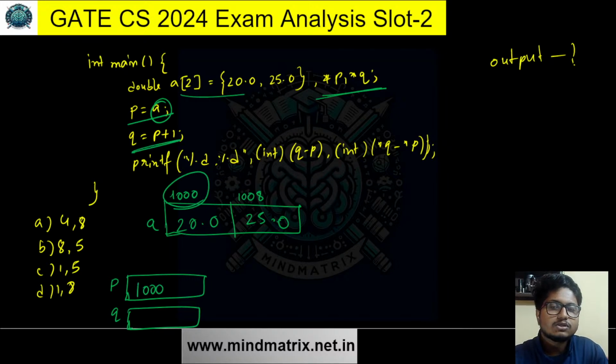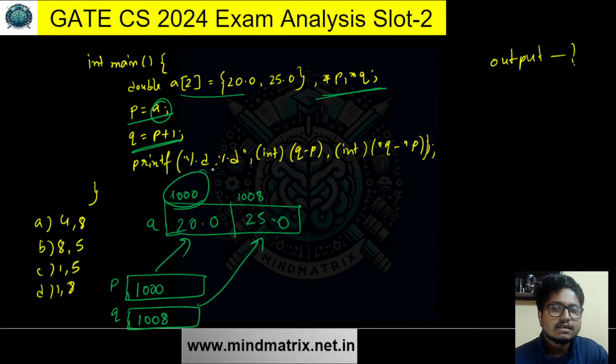Then Q equals P plus 1. What is P plus 1 here? P is 1000. And what is the data type of P? P is a pointer to double. So P plus 1 will point to the second location for storing the double values. So what is the second location here? 1008. So P is pointing here, Q is pointing here.